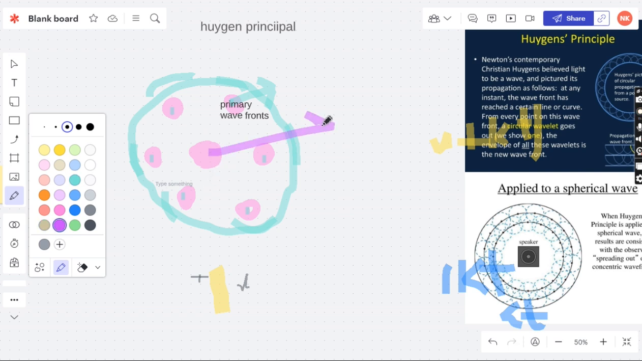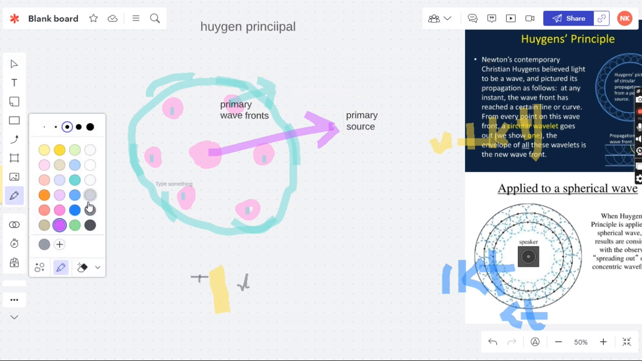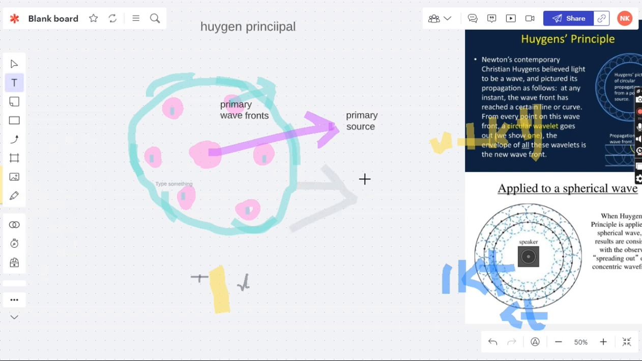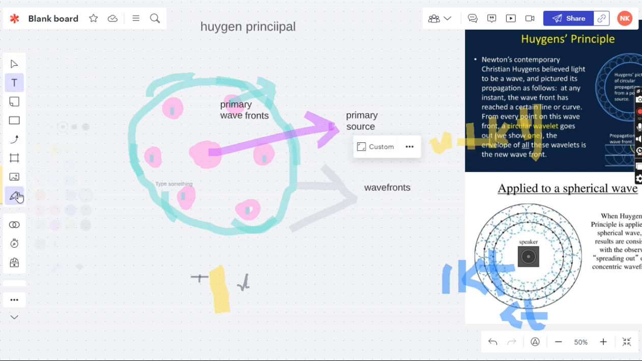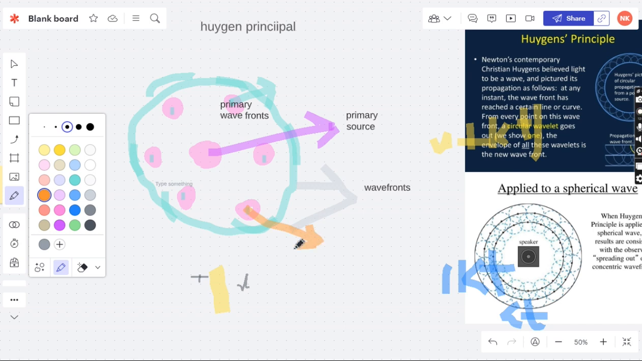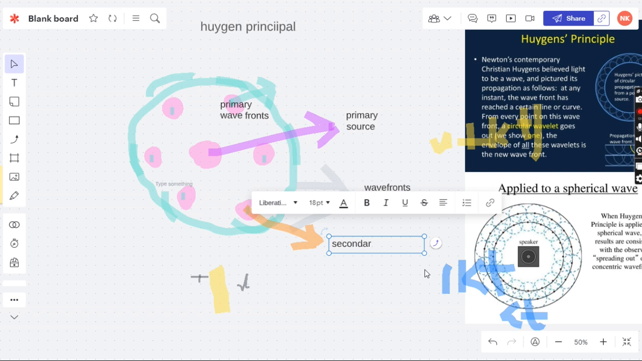These are primary sources. And this is basically a wavefront. This point is basically a secondary disturbance, which creates its own wavelets.